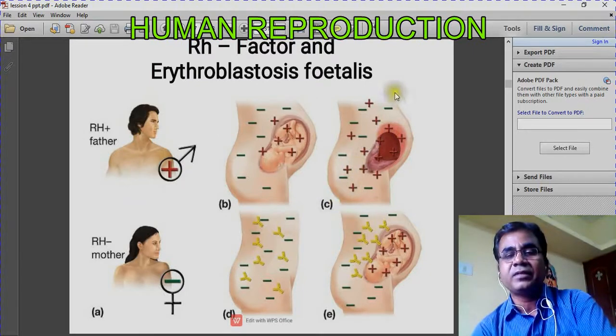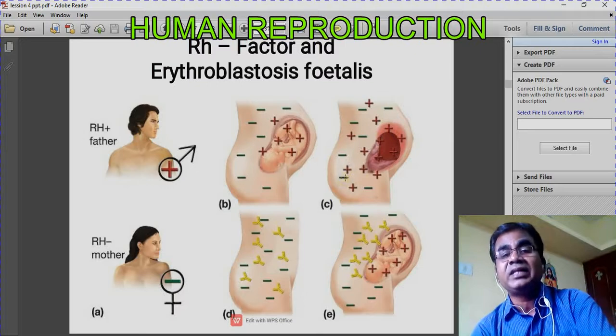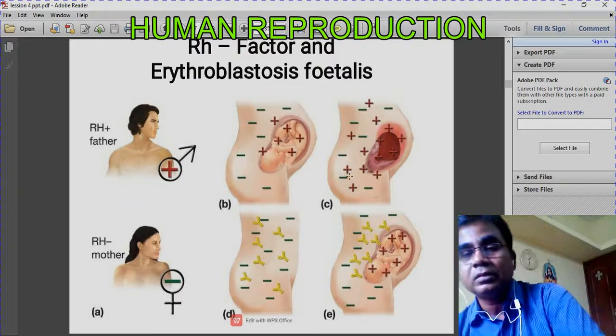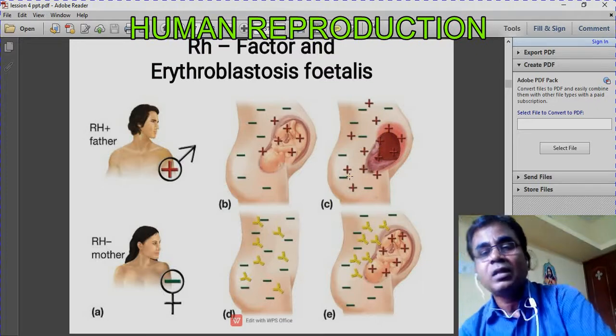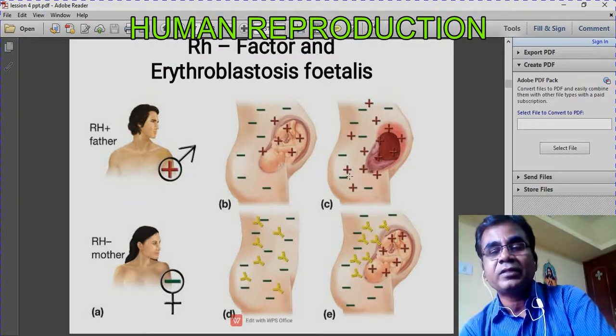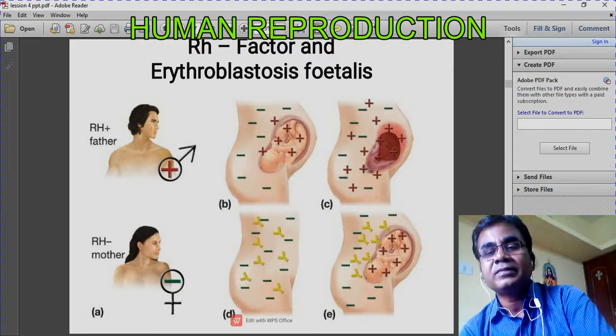The mother's blood will be injected with anti-D antibodies. It is a medicine. Once it is injected into the mother's blood, it will prevent the production of D antibodies in the mother's blood. As a result, the fetus will escape, and will be prevented from dying.